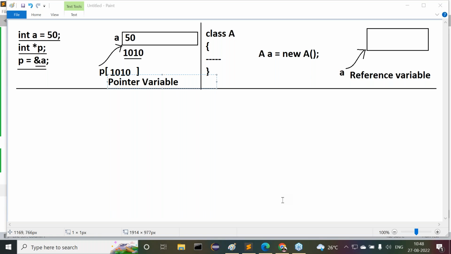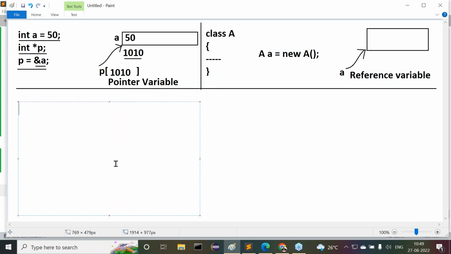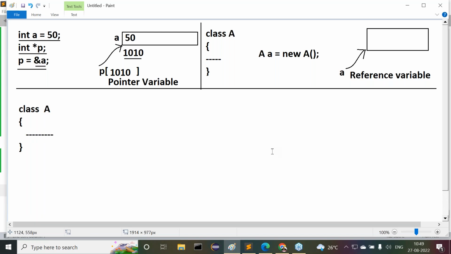Right, sir. Now, understand this. For the next 15 minutes, the topic will be very important. Don't deviate. Now, try to understand the content here. For example, in Java, we are going to write classes. Programming is going on with classes only. I'm taking class A. Inside this class A, we are able to have some variables and methods.